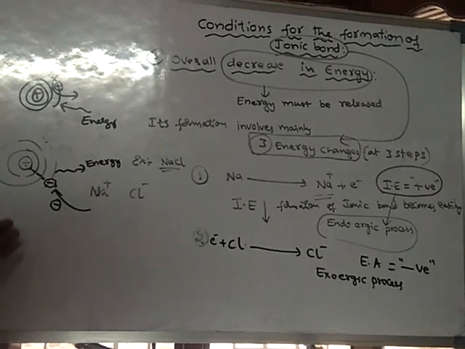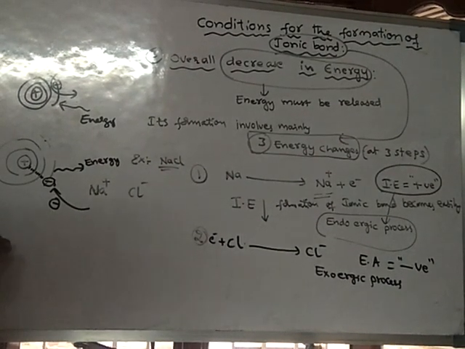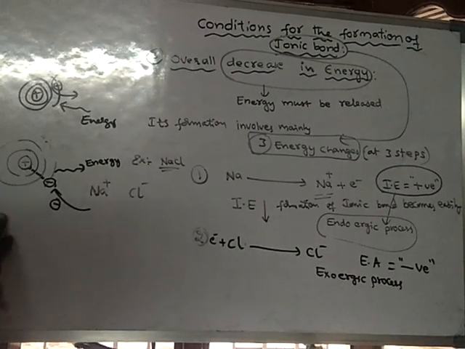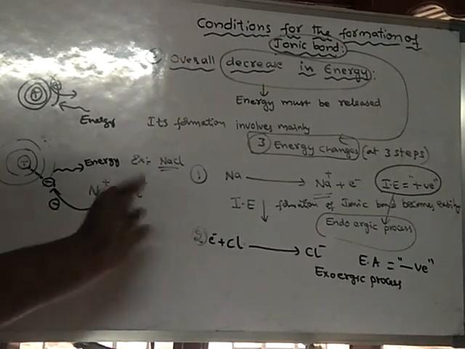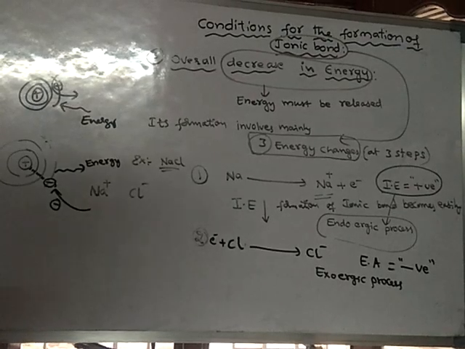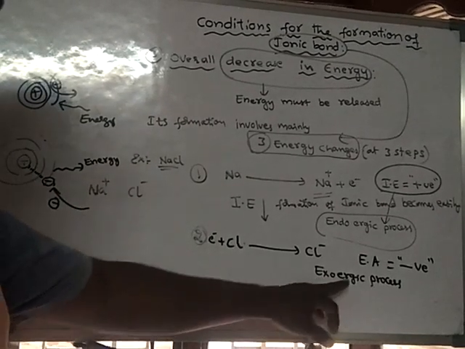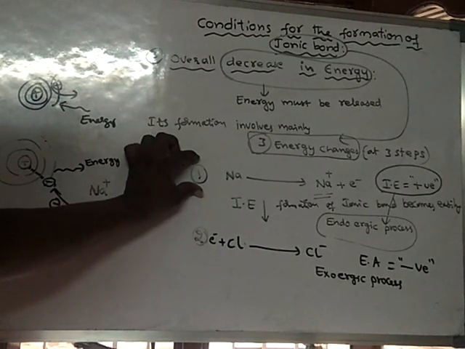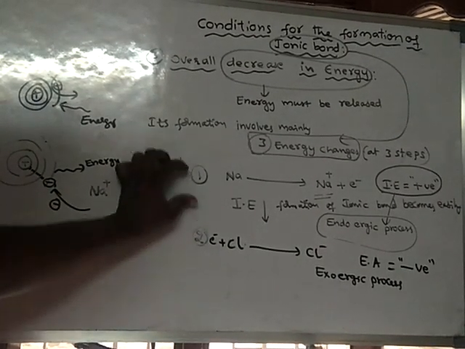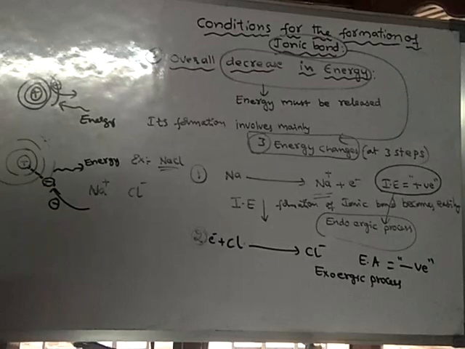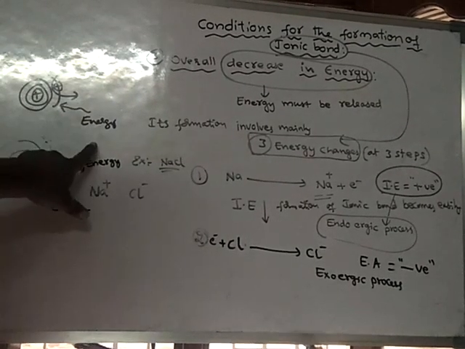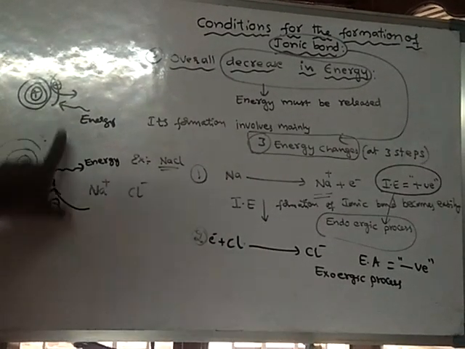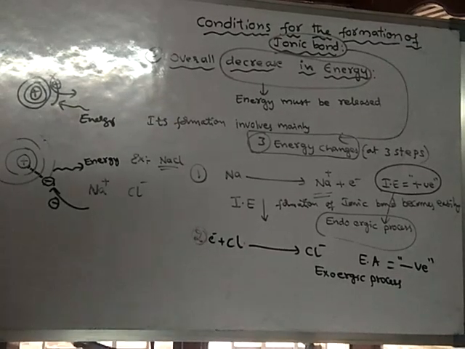Here the system simply means an atom. We will consider the atom as a system. So here the atom is releasing energy or losing energy. Hence it is an exoergic process. So here also energy is involved. In these two processes energy is involved. In one process energy is taken by the atom, and in another process energy is released by the atom.